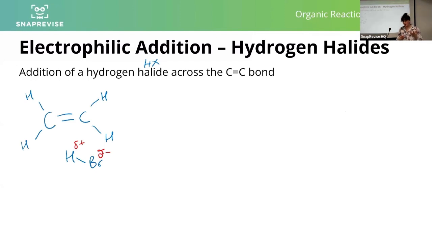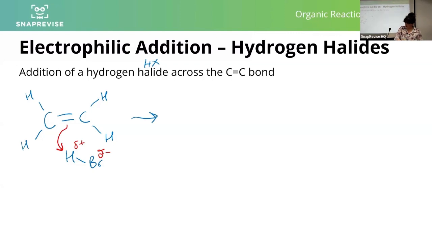So you've already got the partial positive charge because a halogen is going to be much more electronegative than a hydrogen. It's going to attract a pair of electrons in that bond. So you've got your partial negative charge on the bromine, partial positive charge on the hydrogen. That means you can get the attack of the double bond immediately. You don't need to induce or wait for an instantaneous dipole to appear because it's a permanent dipole.